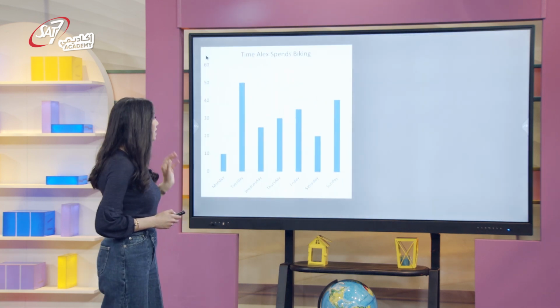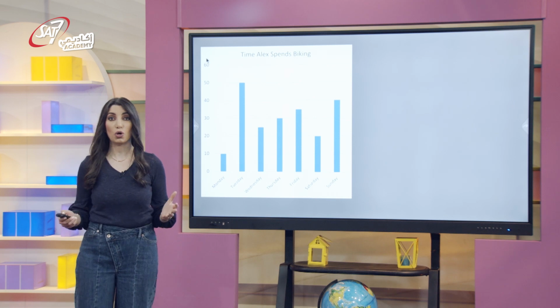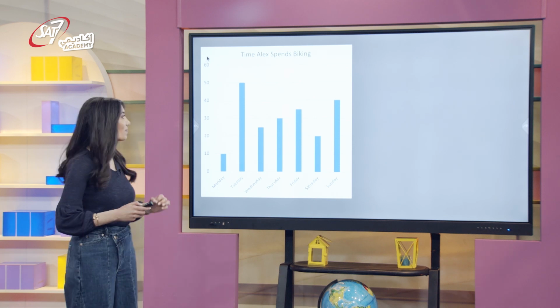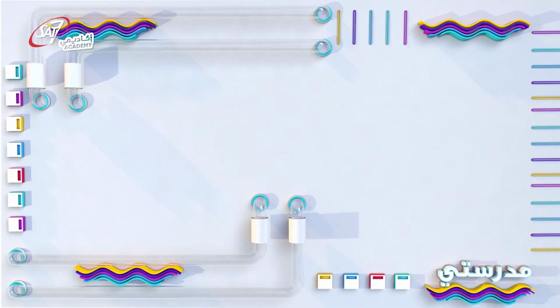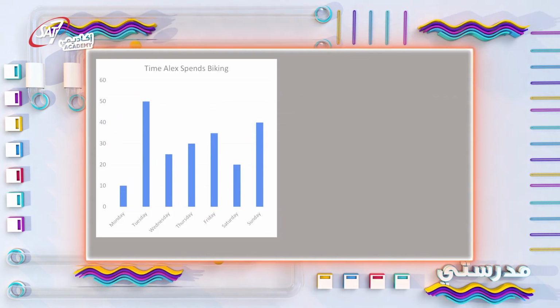What information does this bar graph show? The title says, Time Alex Spends Biking. These numbers represent the time in minutes that Alex spends biking every day over a week, from Monday all the way to Sunday. Let's help Alex calculate the average time he spends biking every day.